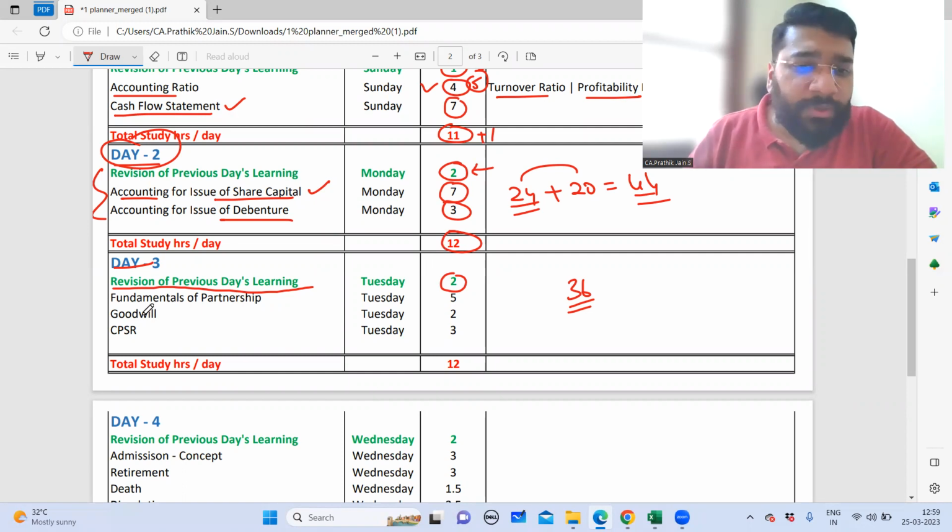For partnership, you have to target completing the first three topics, which are fundamentals of partnership, goodwill, and change in profit sharing ratio. For fundamentals, I've allocated 5 marks because you can expect a minimum of 6 to 8 marks from this topic.